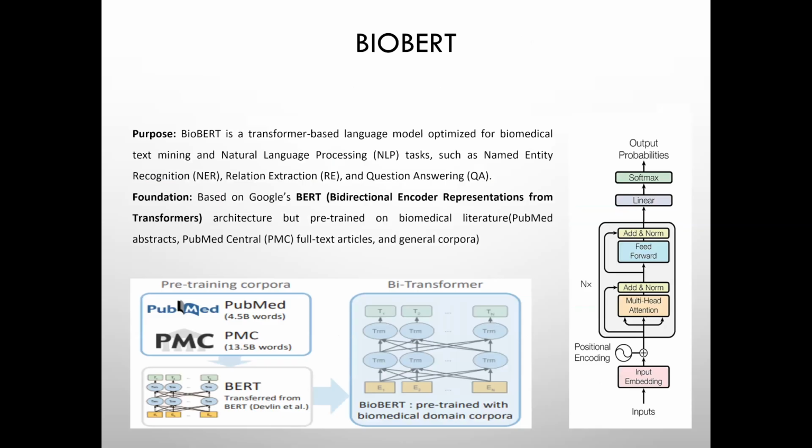Okay. So we have used BioBERT in this because we want to work on the medical text domain. And in order to work on medical text domain, we need a lot of information related to diseases, drugs, proteins, so many things. So for that, we have used BioBERT. And BioBERT is basically a Bidirectional Encoder Representation from Transformer that is pre-trained on the medical data, and it is based on the concept of BERT, as in the diagram you can see.